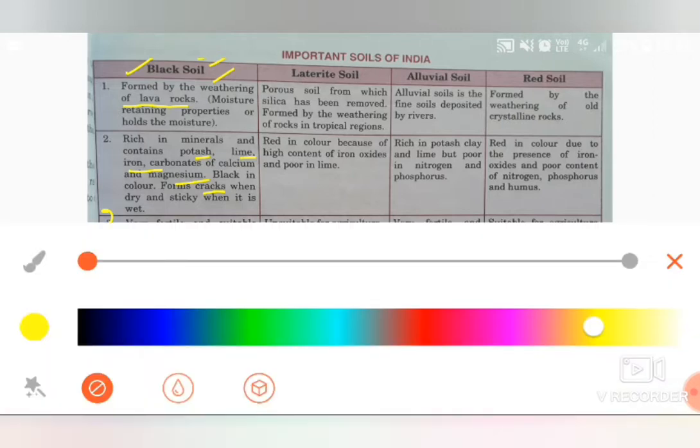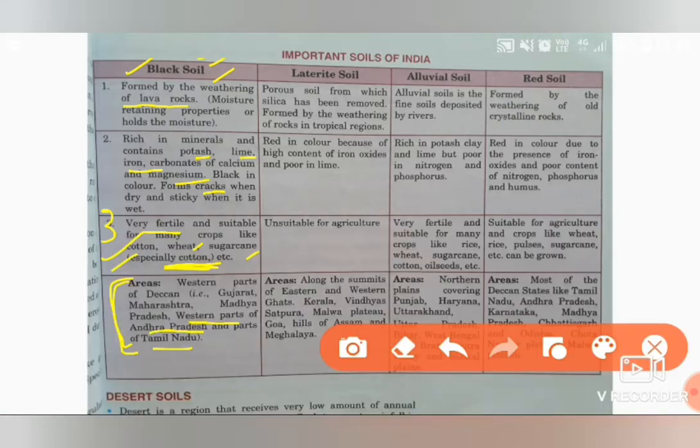The next is laterite soil. It is unsuitable for agriculture, and it is red in color. Why is it red? Because it has iron oxides and is poor in lime. Lime is not present in this.